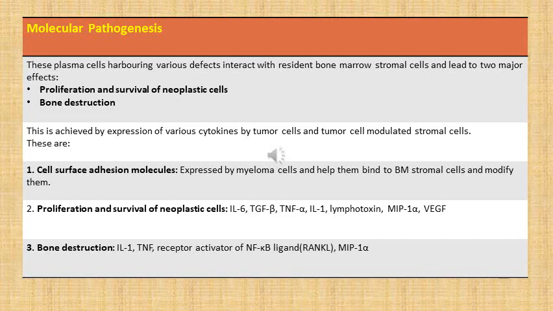All these cytokines are secreted by bone marrow stromal cells, and these stromal cells are made to secrete these cytokines by myeloma cells, which express cell surface adhesion molecules and modify these stromal cells. These cytokines are then responsible for these two key factors of multiple myeloma, which are proliferation of these neoplastic myeloma cells and bone destruction.